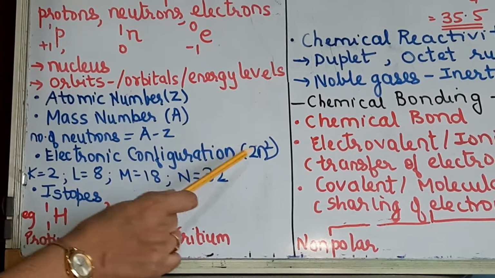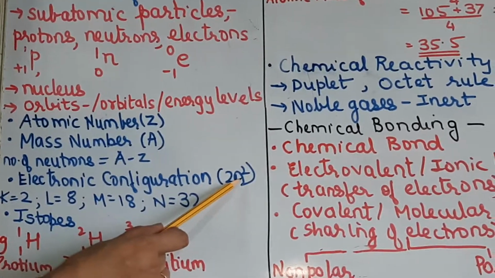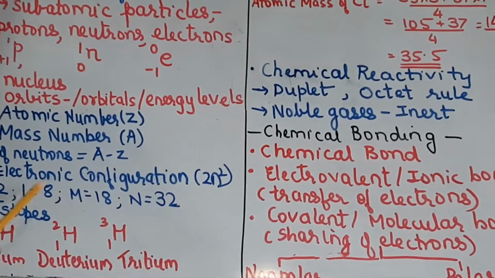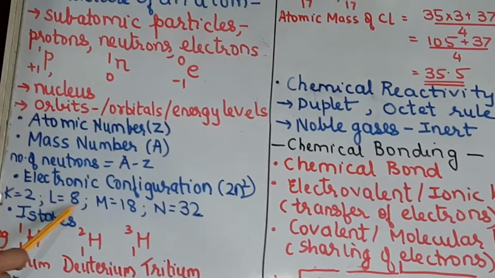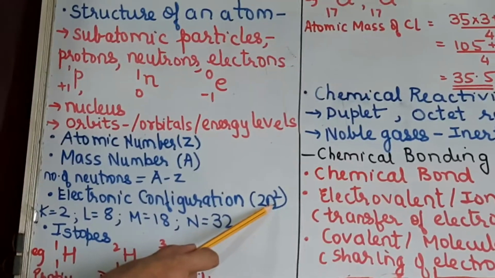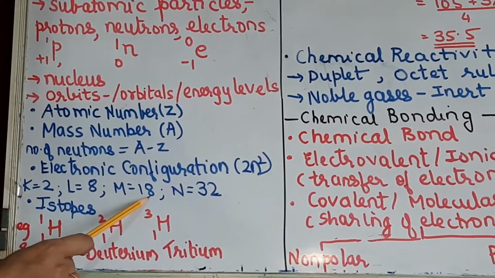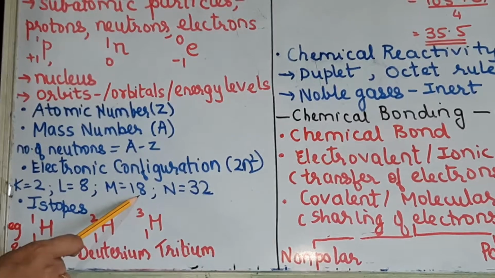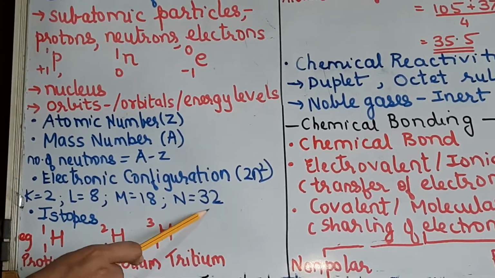Then if it is the second shell, the L shell, 2 into 2 squared, so 4 into 2, 8. So the capacity of the second shell is 8 electrons. Then third, 3 squared is 9, 9 twos are 18. Third M shell will have a maximum capacity of 18 electrons. Then N shell will have 32 electrons.